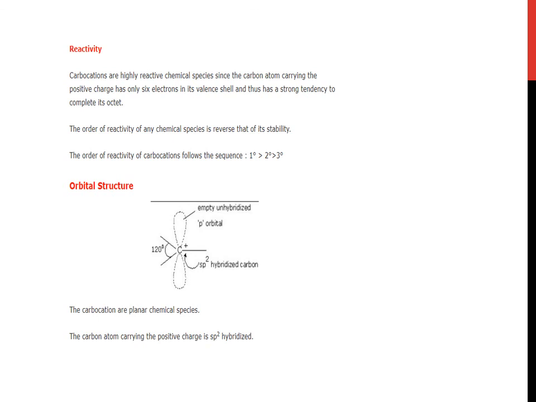Now orbital structure. Orbital structure of CH3 positive: it is sp2 hybridized and it contains an empty unhybridized p orbital. The lobes are shown. Carbocations are planar chemical species. The carbon atom carrying the positive charge is sp2 hybridized.